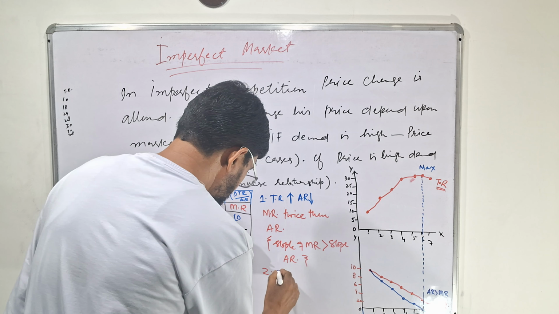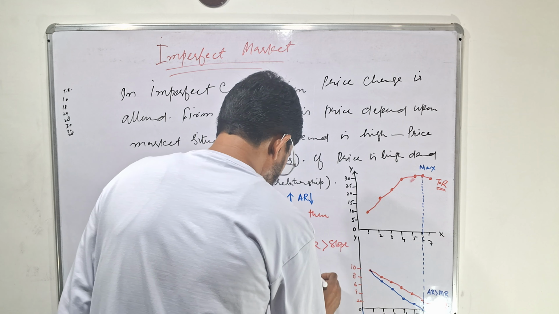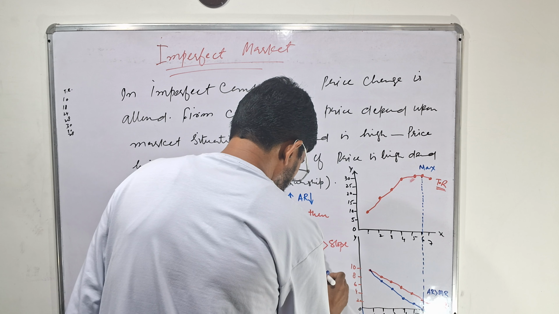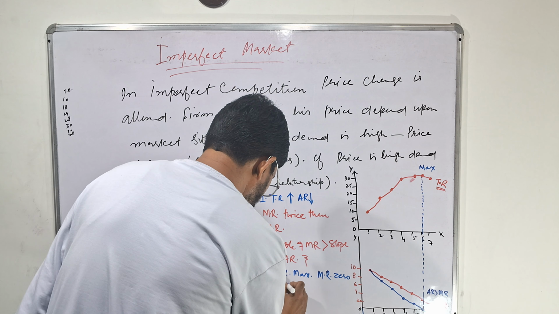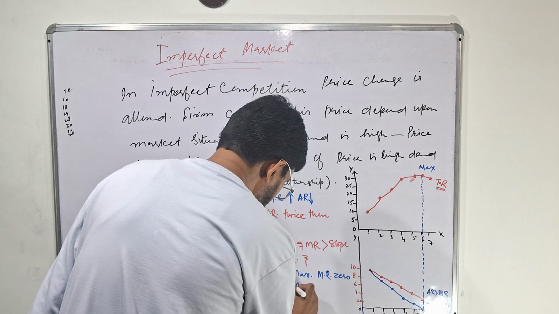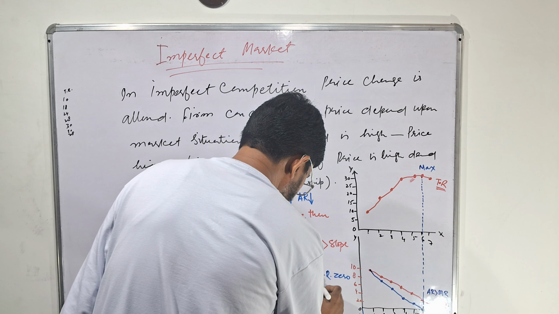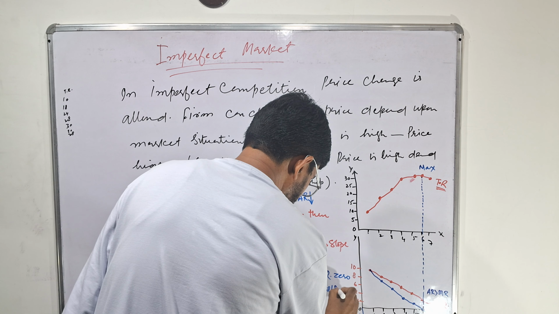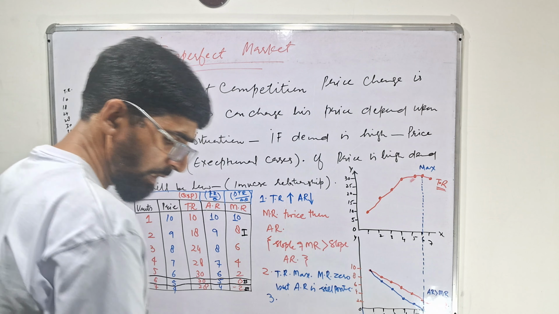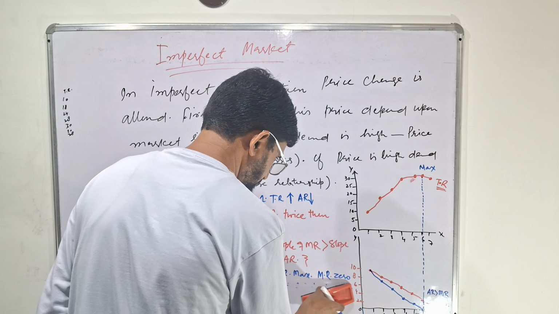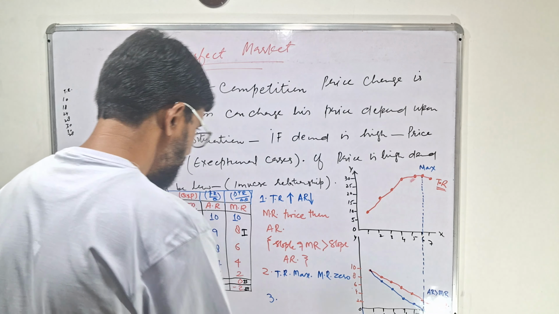In the second case, total revenue is maximum, marginal revenue is 0, but average revenue is still positive. We will write up to here, and later we will add to it.